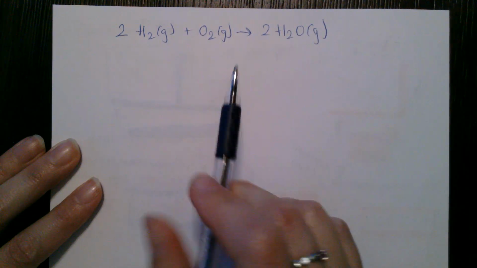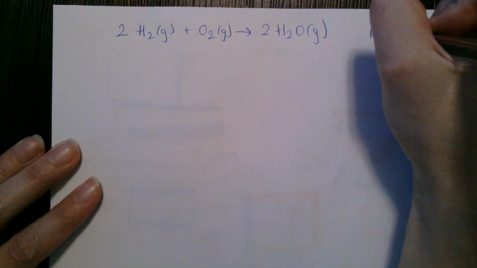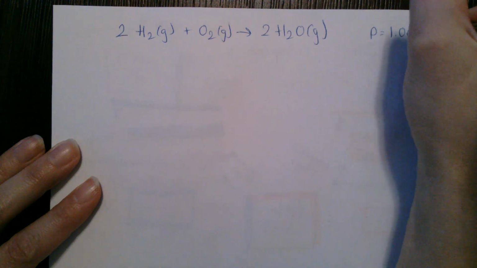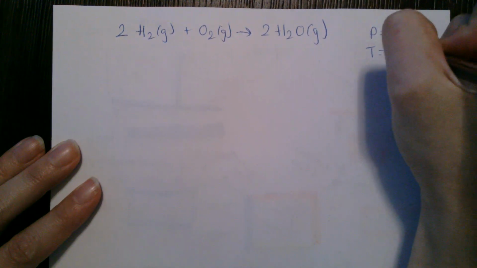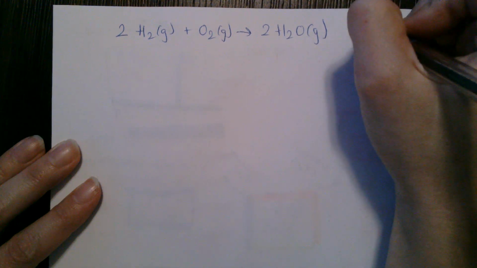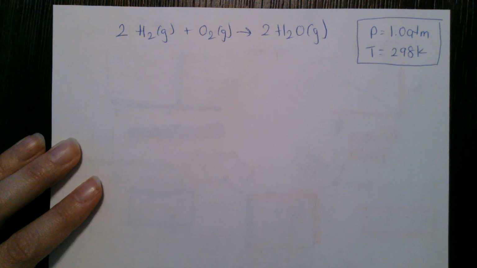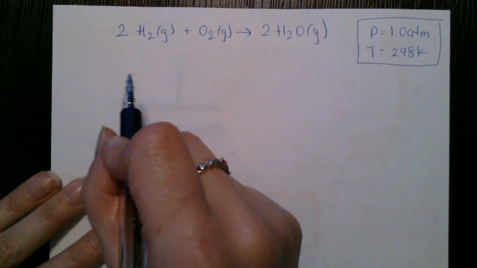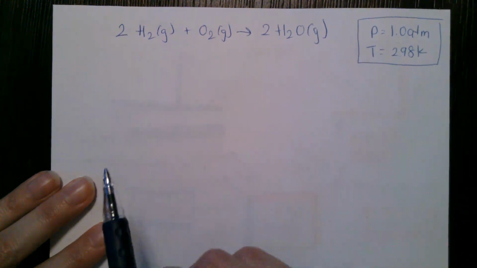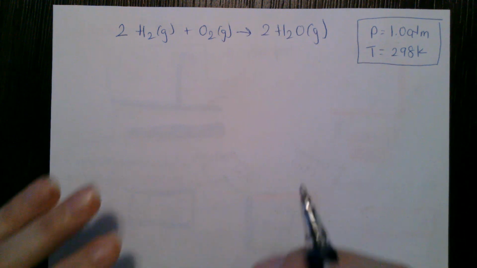So we have this reaction here. Let's say the pressure is a normal 1 atmosphere and the temperature is regular room temperature of say 298 Kelvin, and this doesn't change. So we have pressure and temperature constant, an Avogadro's type of situation. What this allows us to do is essentially interchange volume and number of moles.